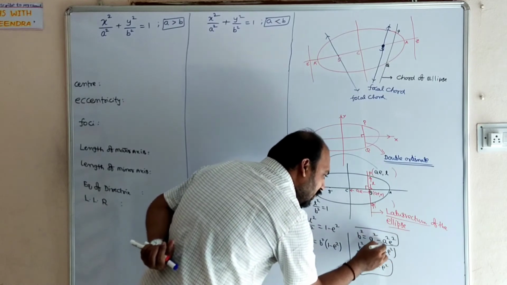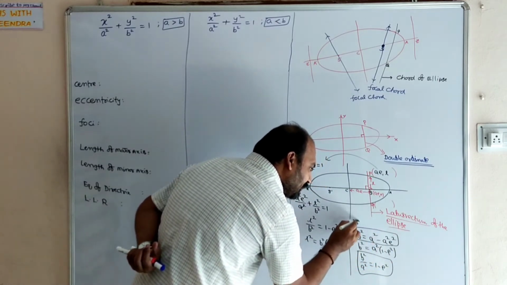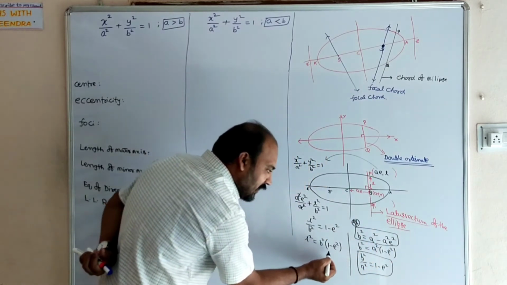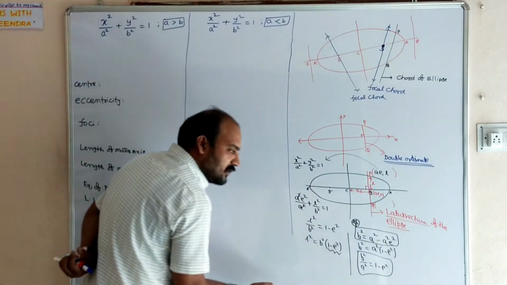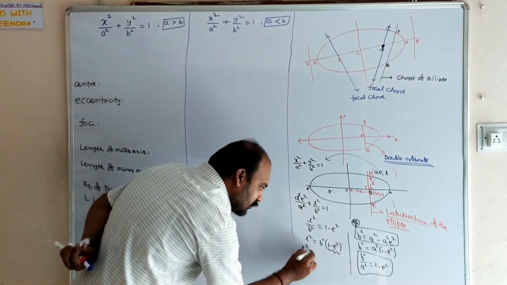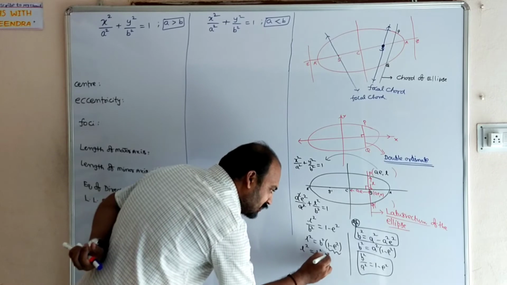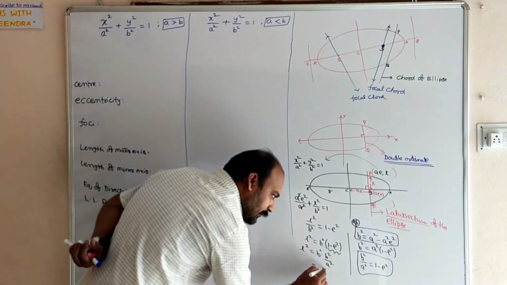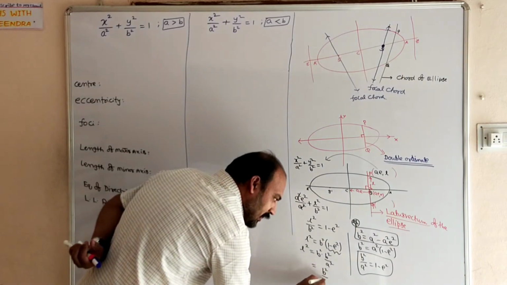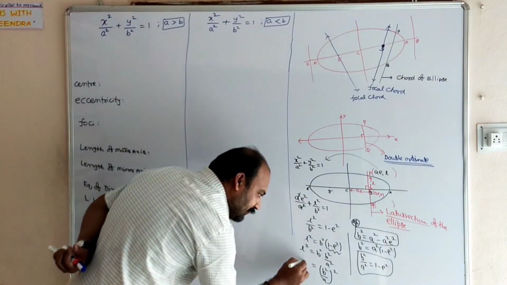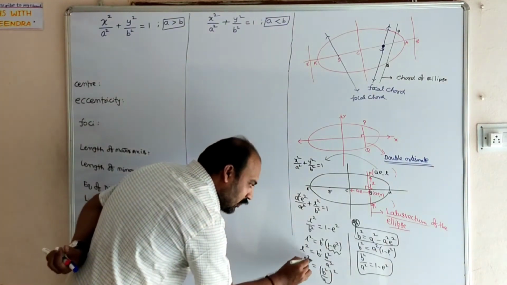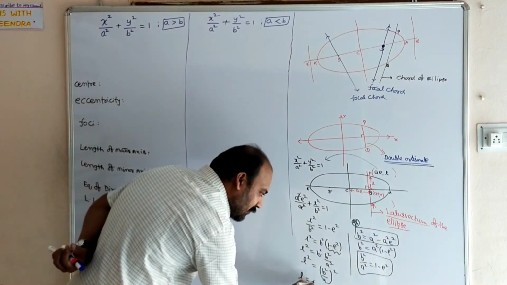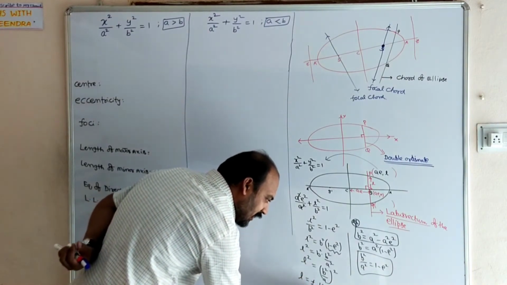So this is a very important formula. In place of 1 minus e square, you have to replace with b square by a square. L square equal to b square into b square by a square, that is equal to b square by a whole square, we can write it. So L is equal to plus or minus b square by a.